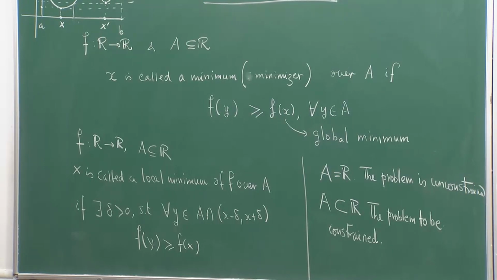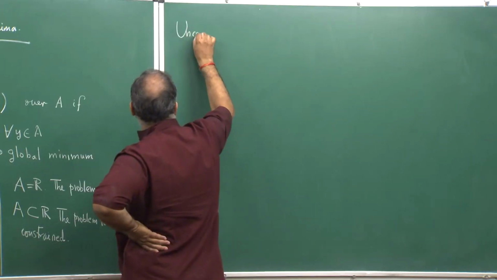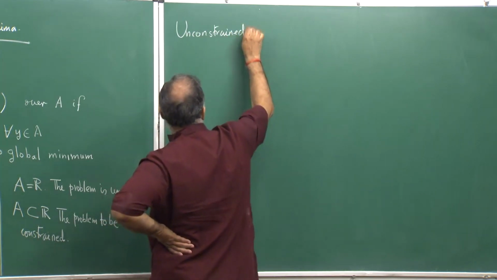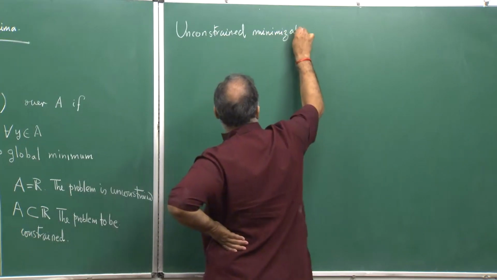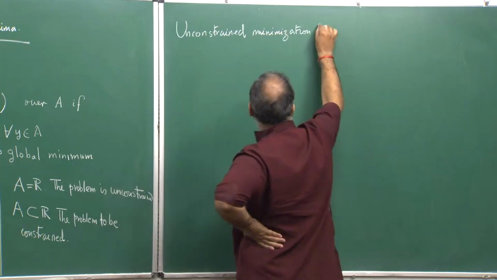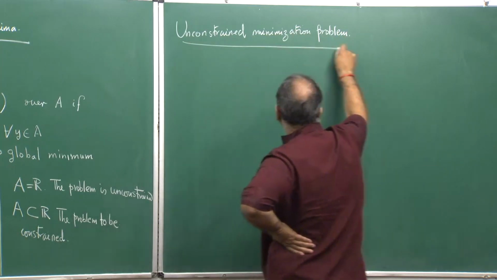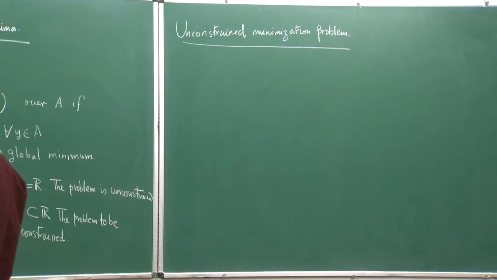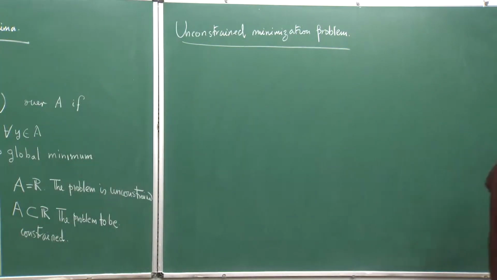So, now, our first study would be that of the unconstrained optimization or minimization problem. Maximization and minimization problems are absolutely ubiquitous to mathematics and to many sciences, in physics, chemistry, biology, everywhere. Optimization plays a very central role in engineering and business.